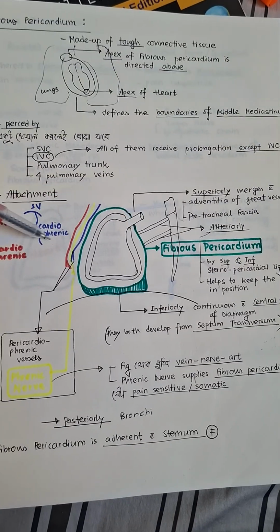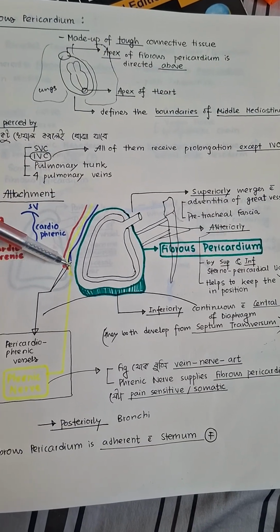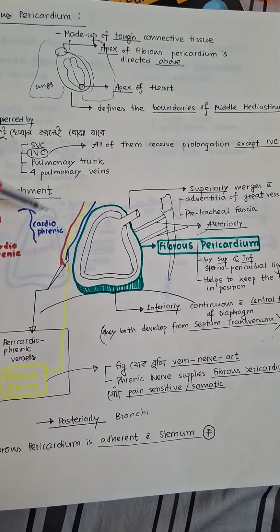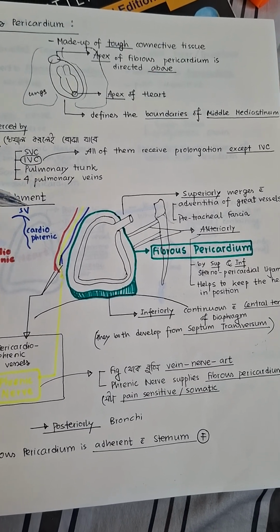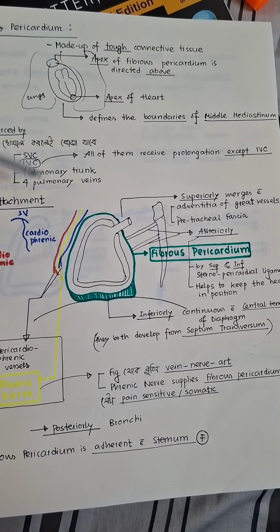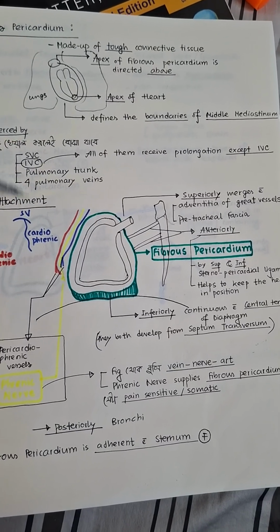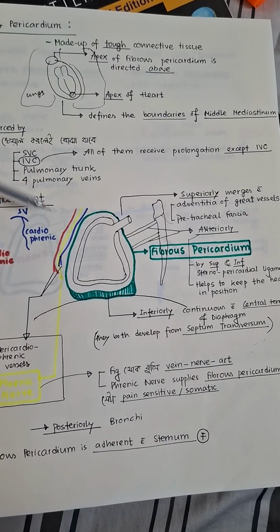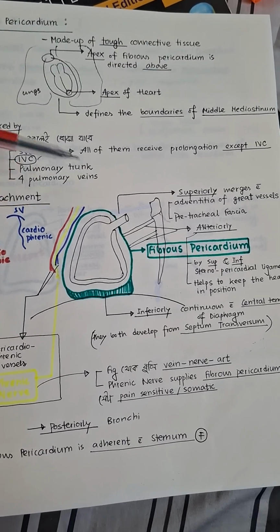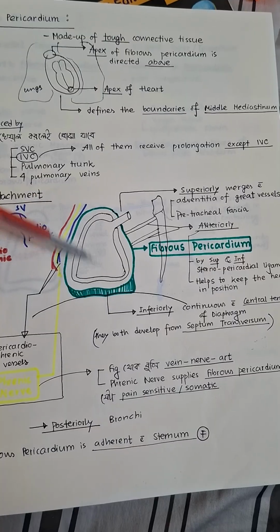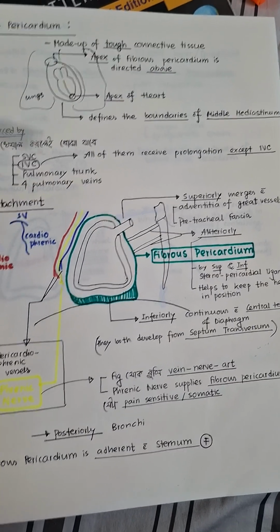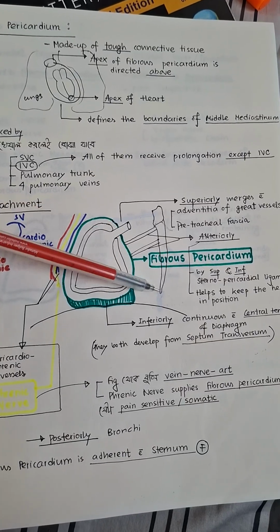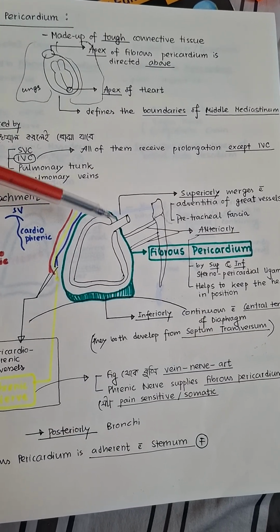Now what is at the posterior surface? When we go through the oblique sinus, we will see that at the base of the heart, or the posterior surface of the heart, there is something called the esophageal impression, because below that there are two tubes, the esophagus and trachea. Anteriorly the trachea, posteriorly the esophagus. So there will be the trachea or bronchi and the esophageal impression as well. These are the anterior and posterior relations.